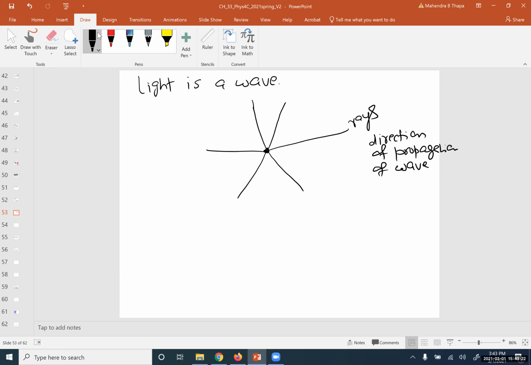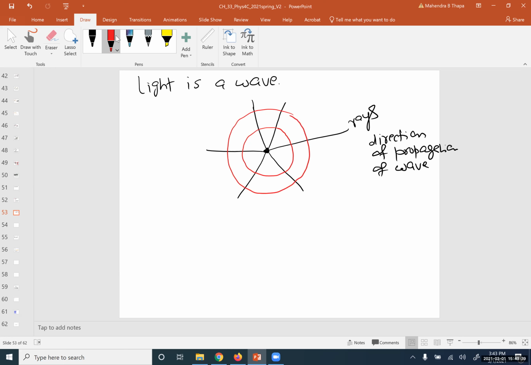Now it will be traveling everywhere. So this is the source. This means at a particular time all light energy will be in this kind of circle. Another time it will be here.